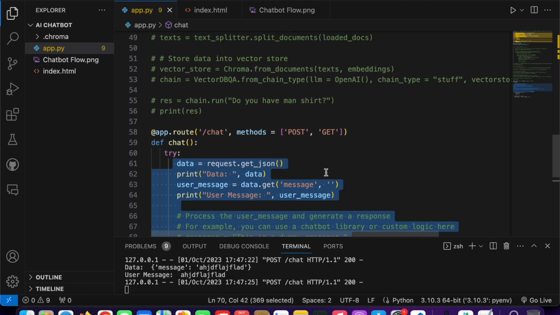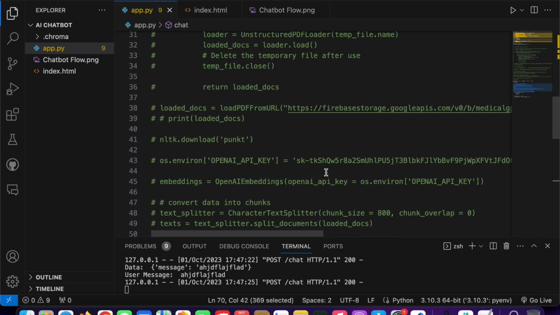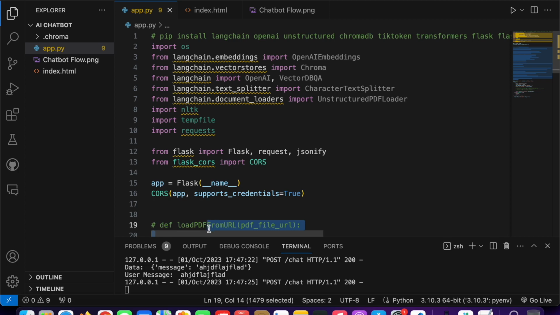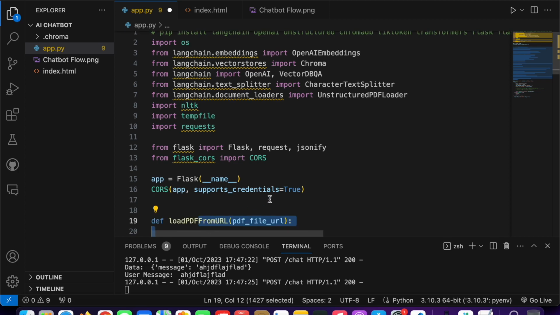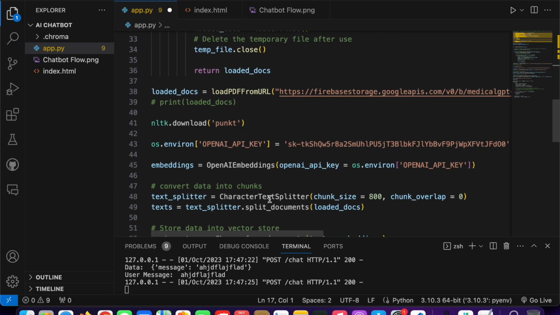But in our case, we don't want to run the whole code. So let me uncomment our previous code first. You can use Control and the slash key together; on Mac, Command and slash, to comment or uncomment multiple lines.